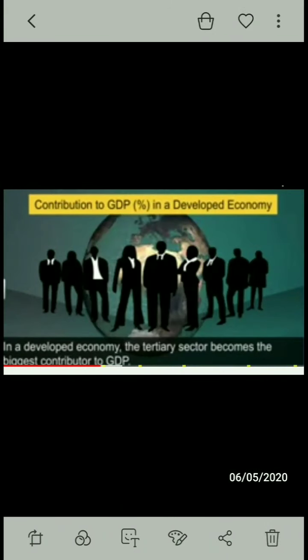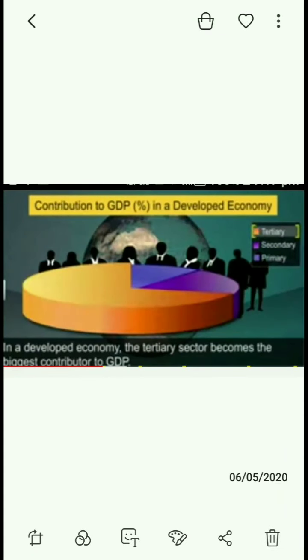Now, in developed countries, people can afford and demand more and more services, leading to rapid growth in the tertiary sector. Thus, in developed countries, the tertiary sector is the biggest contributor to the GDP.